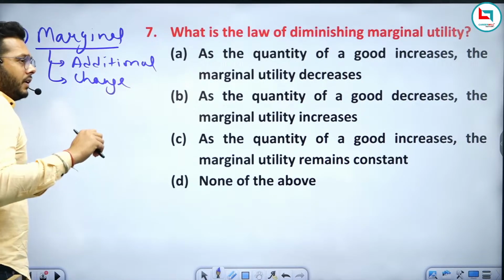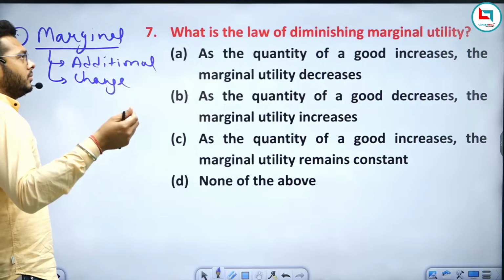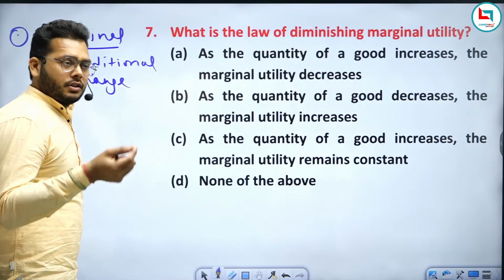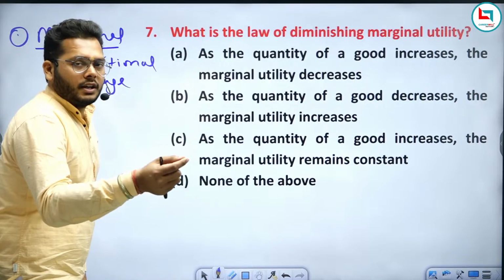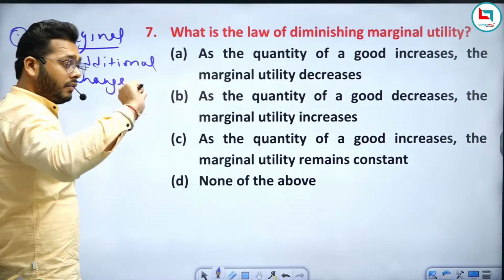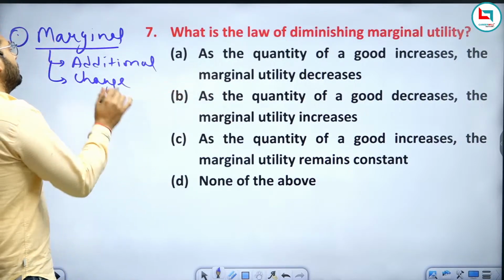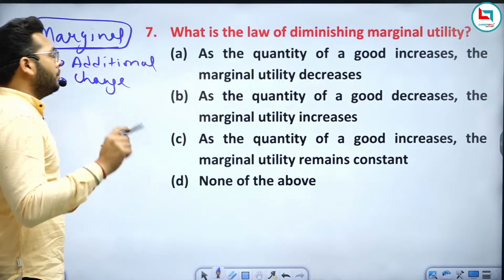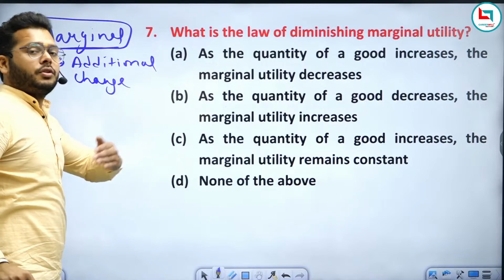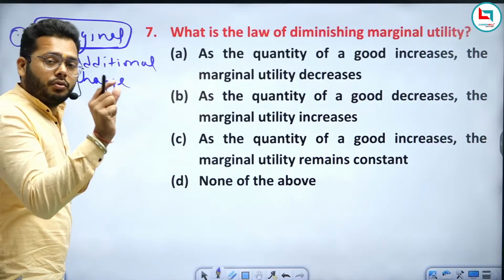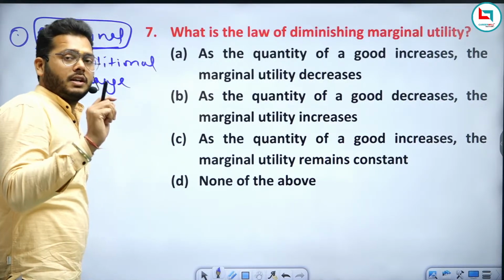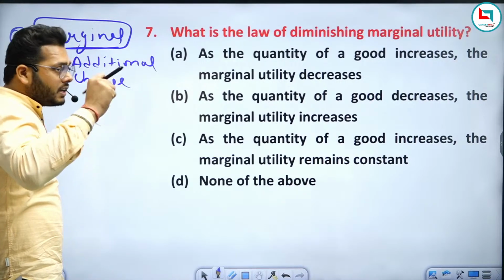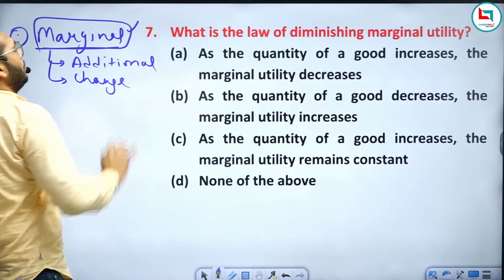If anyone is producing 100 units and wants to produce one more additional unit, then the one extra unit that you have produced is a marginal unit. Marginal means the one extra unit, the additional unit, or the change in the units. How many units is the change? Only one unit. So that change in the unit will be called marginal.